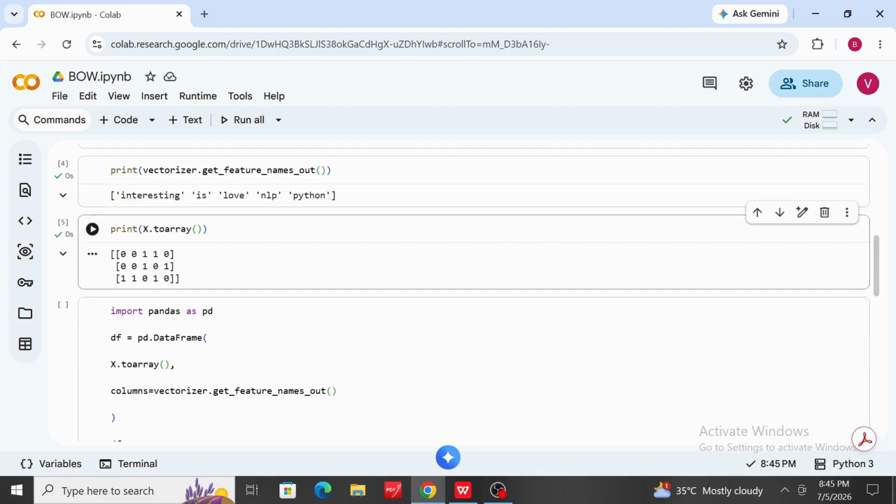Each column represents one unique word from the vocabulary. The numbers indicate how many times a particular word appears in the document. If the value is 1, it means the word appears once. Value is 0 means it does not appear in that sentence. So this is exactly how the bag of words model converts text into numerical data.